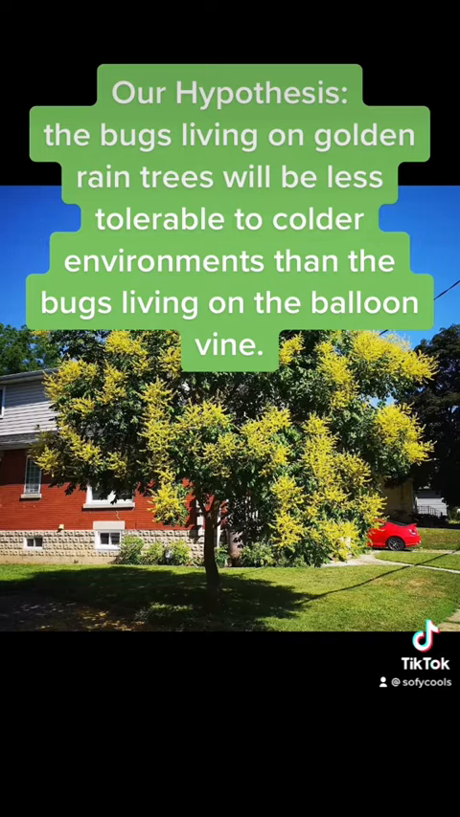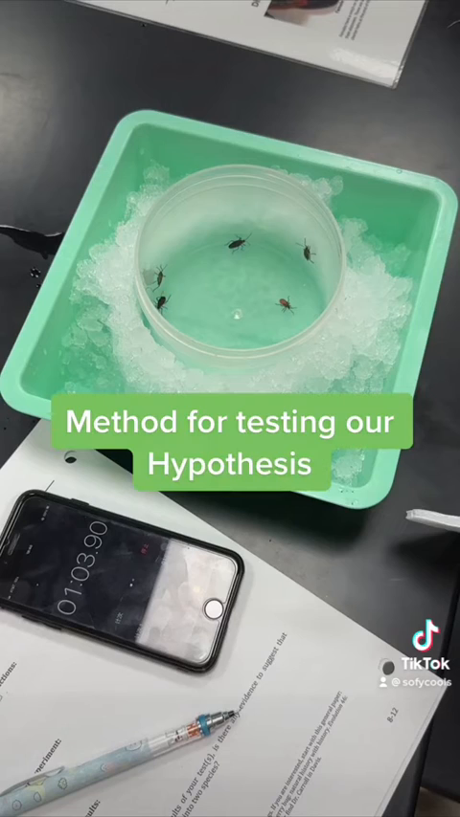We decided that bugs living on the golden rain tree would be less tolerable because the environment of golden rain trees is hot and dry. We decided that we would test our hypothesis by putting 5 soapberry bugs from one habitat on a container on ice and putting on a timer for 5 minutes to see how tolerant the bugs would be, and do the same for the other habitat, and at the end compare the two.